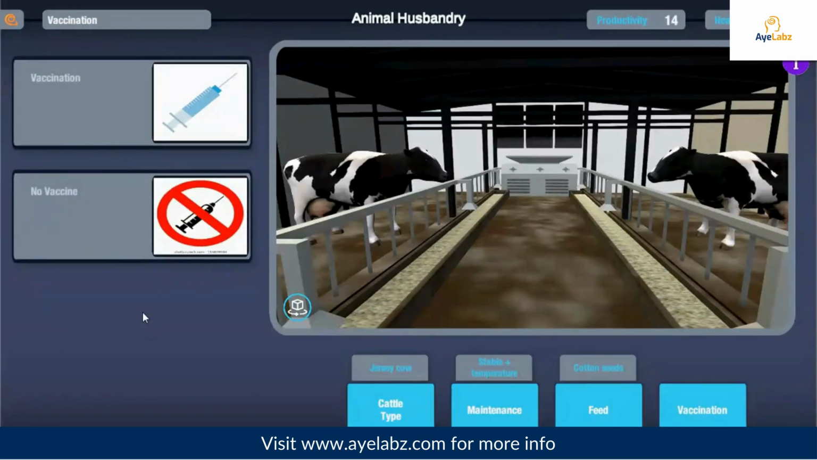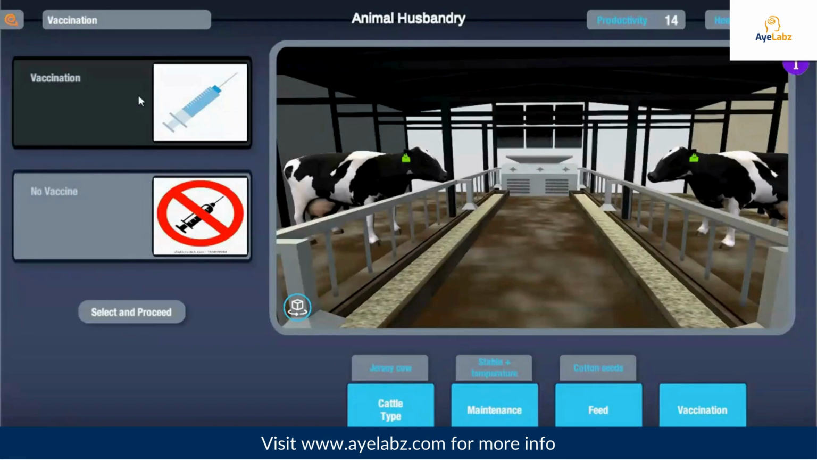Cattle reared for food need protection against diseases as they adversely affect the production of milk. So it is recommended to get them vaccinated from time to time. Again click on select and proceed.